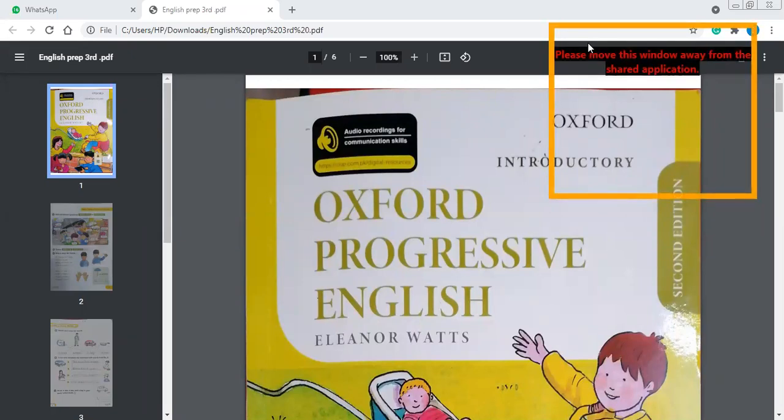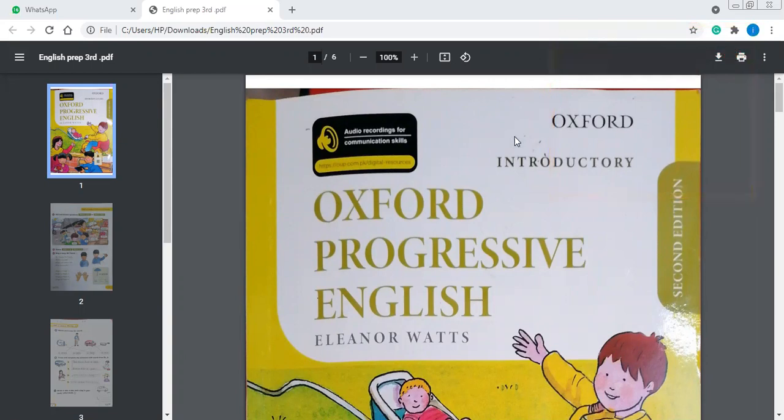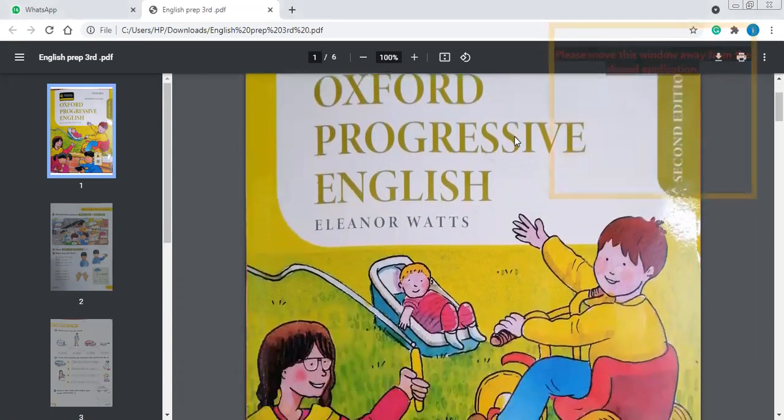I'm your teacher, Saima Manzoor, and again I'm here for you with the new lesson of Oxford Progressive English Workbook. As you can see, this is the front page of the workbook, which you have in prep class. So let's do its first lesson.